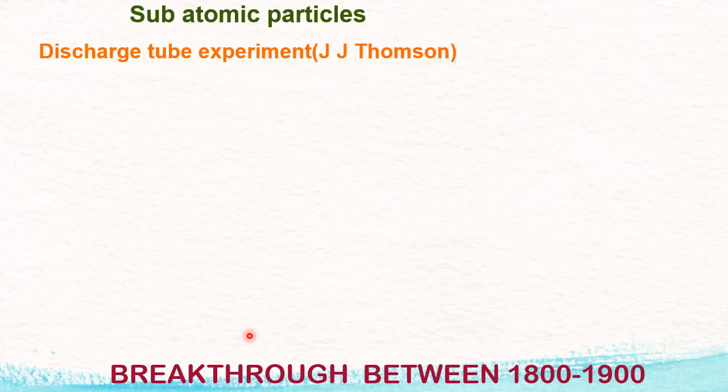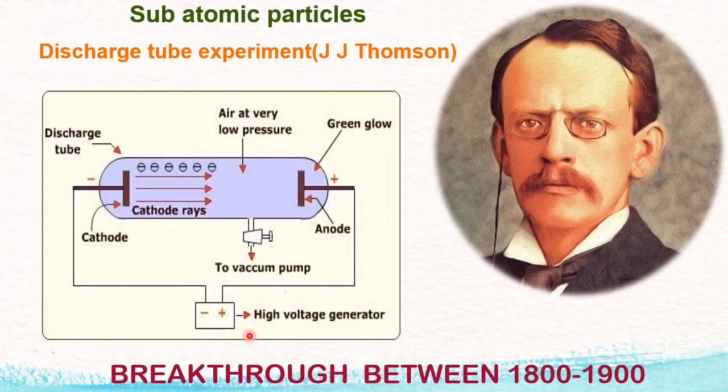Friends, we know that gases are insulators. Air is an insulator. But we can make gases conduct electricity under some conditions. J.J. Thomson did the same thing. Now we will understand J.J. Thomson's discharge of electricity through gases experiment. The great scientist J.J. Thomson was given the Nobel Prize for his work on the discharge tube experiment.